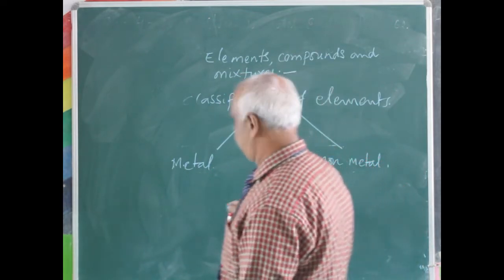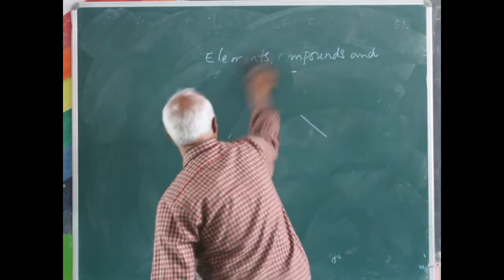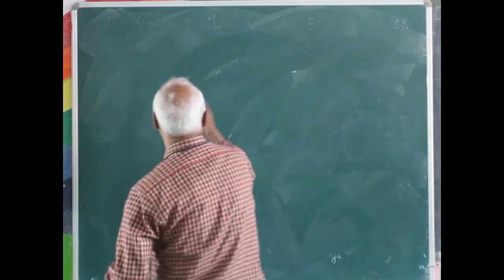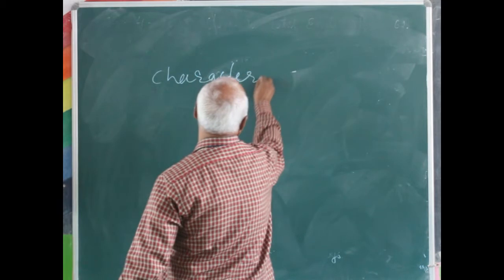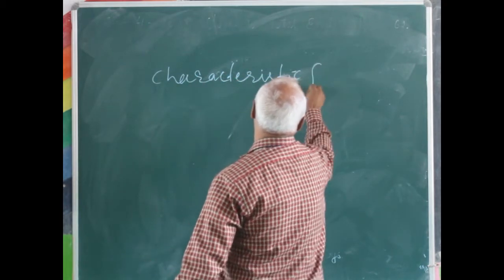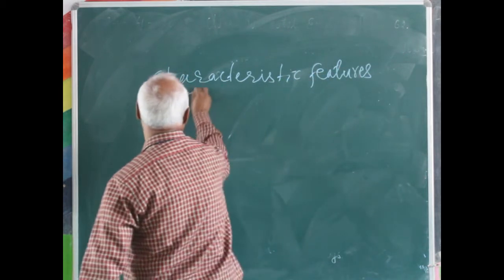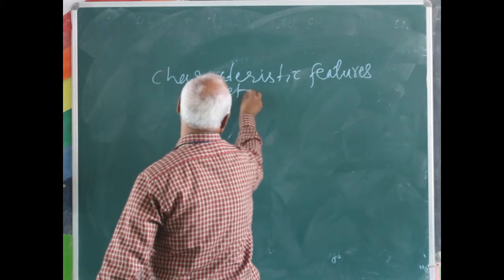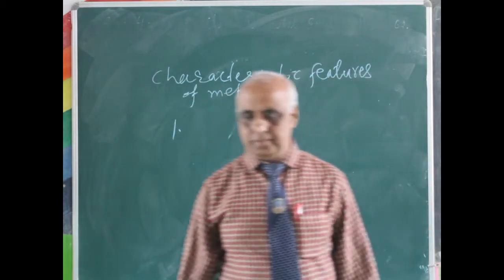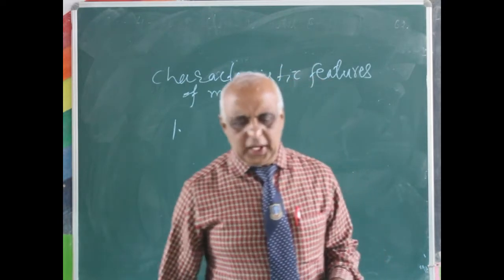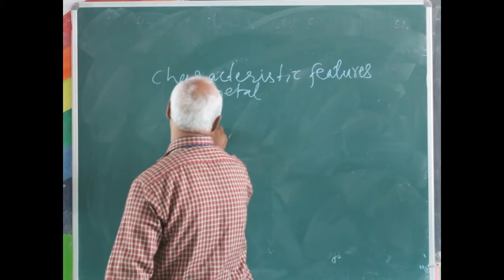Now, first, the characteristic features of metals. The first one: it is lustrous.